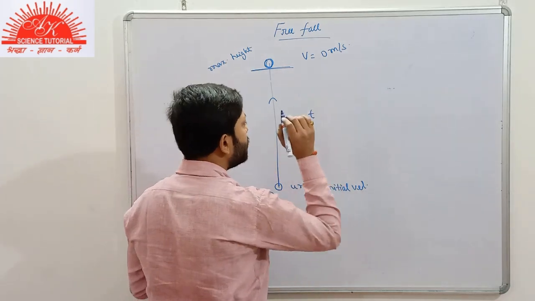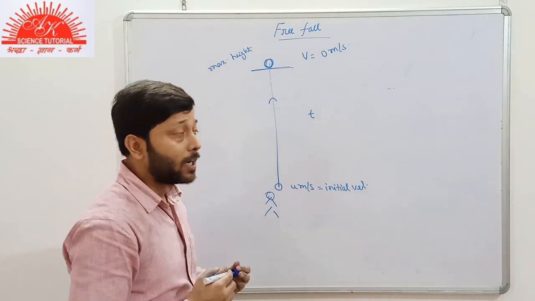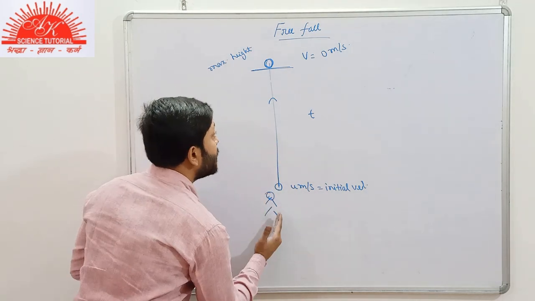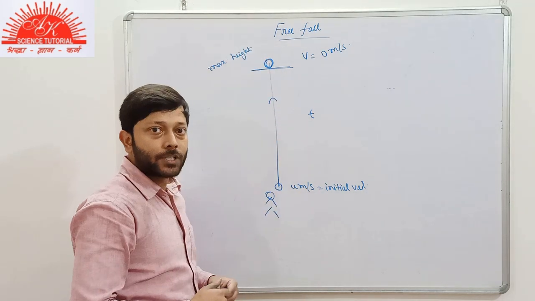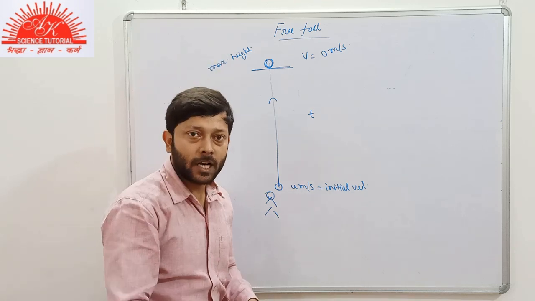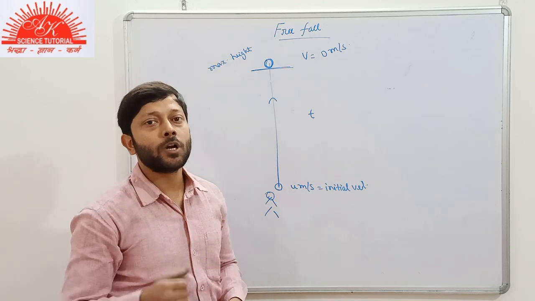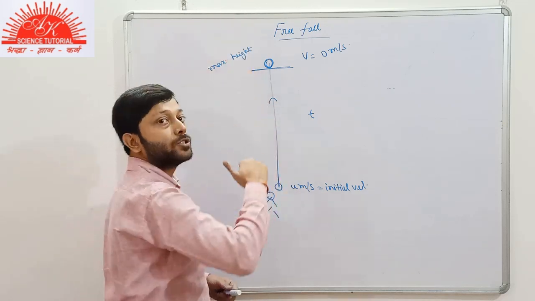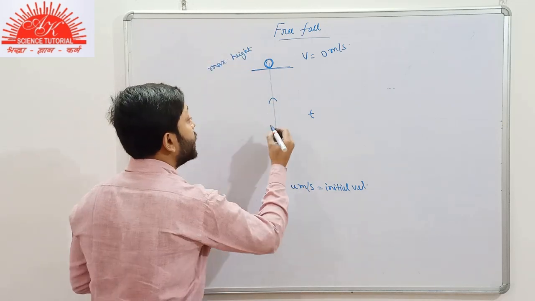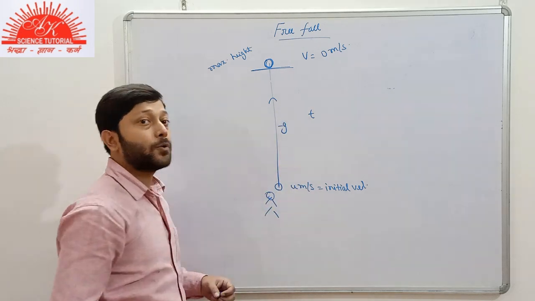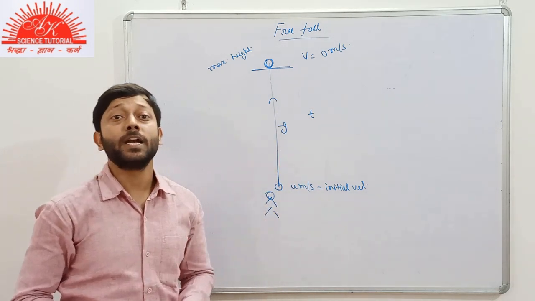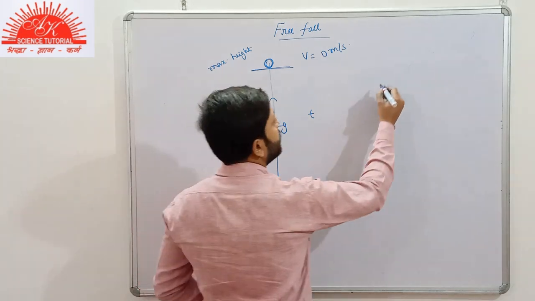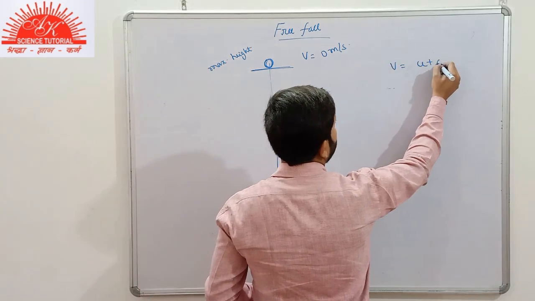The time is not known to us, but we know that in this condition the body is moving in vertically upward direction. When the body moves vertically downward, the acceleration due to gravity was positive, plus g. But here the body is moving in the opposite direction, vertically upward, so the acceleration due to gravity is considered negative, minus g. Now the equation of motion v is equal to u plus at.